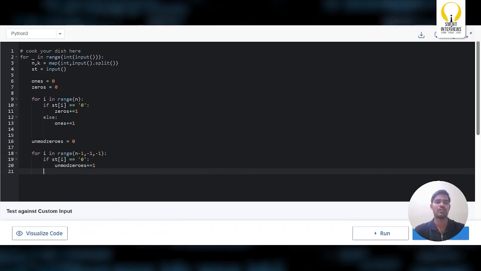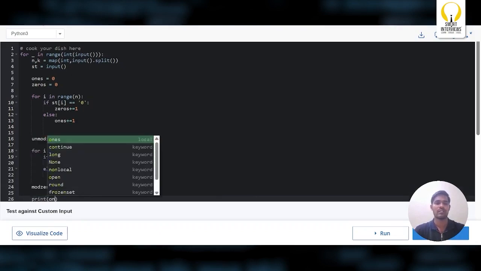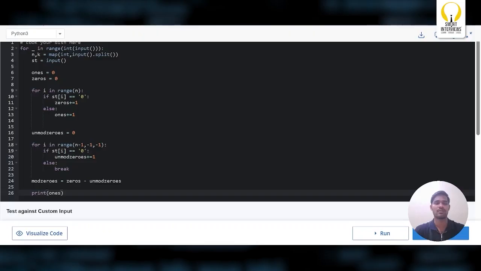These zeros cannot be modified even if you have infinite k operations. If you find 1, you have to break. So now how can we get the total number of modified zeros? Modified zeros equals total number of zeros minus unmodified zeros. So the answer is total number of ones plus minimum of modified zeros, comma, k.